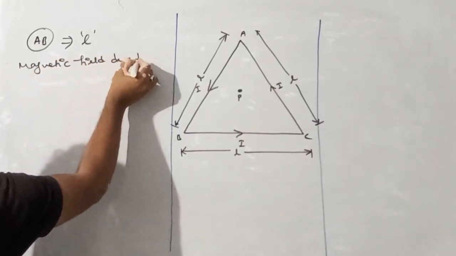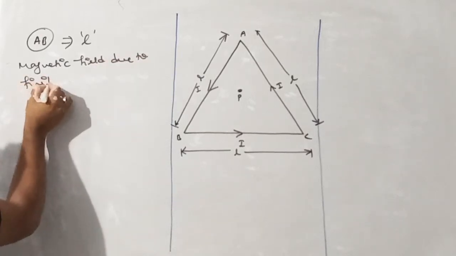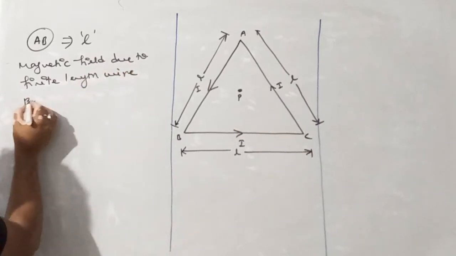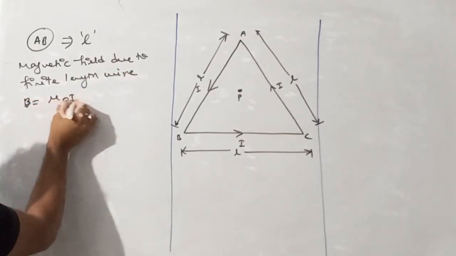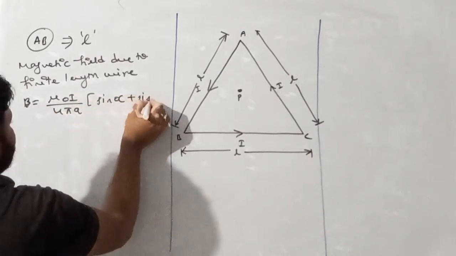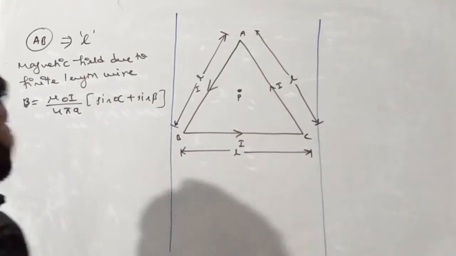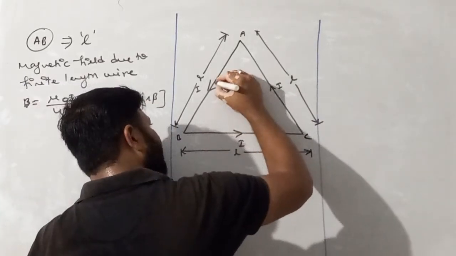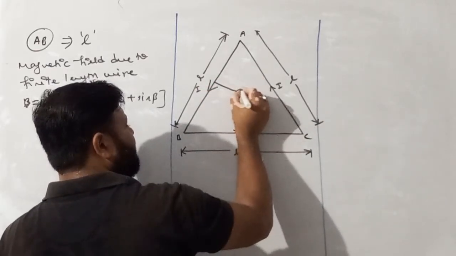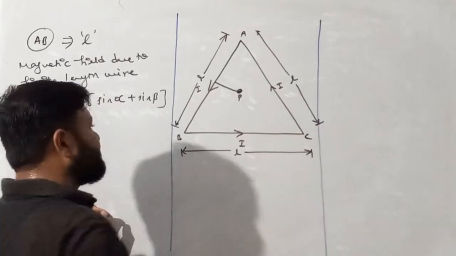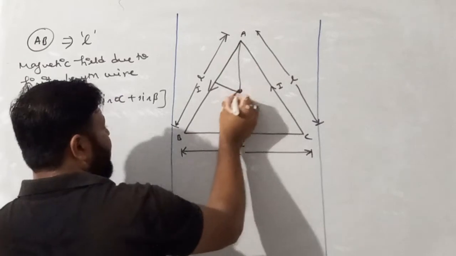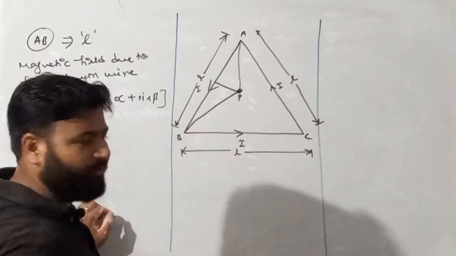Magnetic field due to a finite length wire. The formula is B equals mu naught I by 4 pi A, sin alpha plus sin beta. So see my dear student, first of all I'll drop a perpendicular on this line, as I want to find the magnetic field at point P. So if this is a finite length wire, this end is visible and this end is also visible. I hope you all understand.